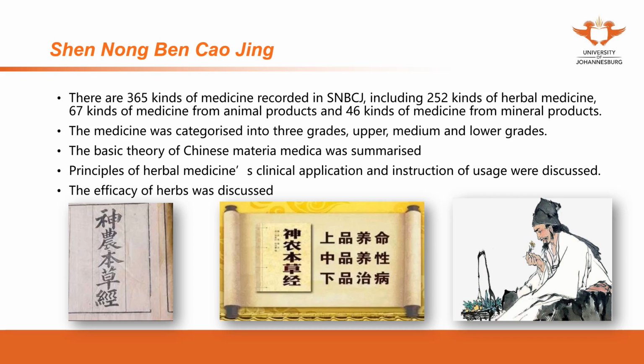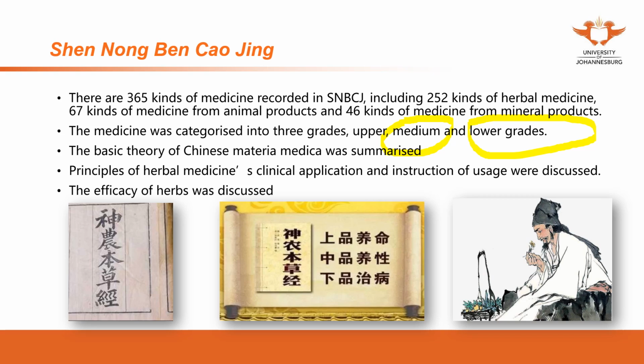The medium grade herbal medicine can be used to treat diseases. Some of them have mild side effects or have mild toxic components. The lower grade herbal medicine is toxic.